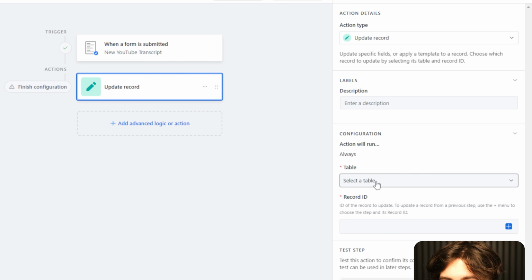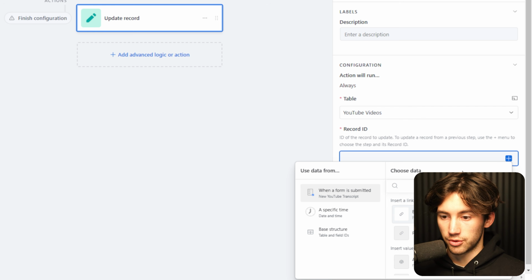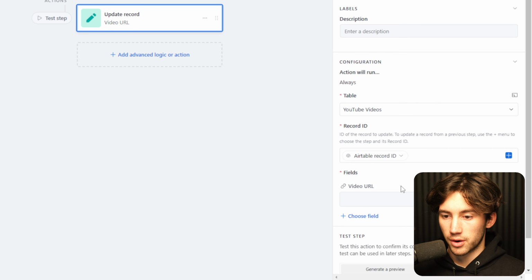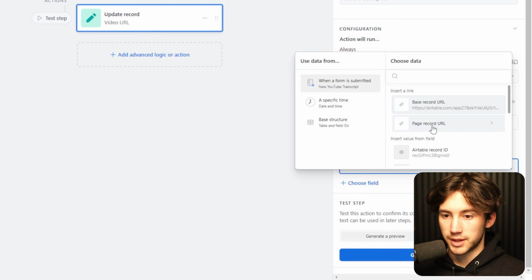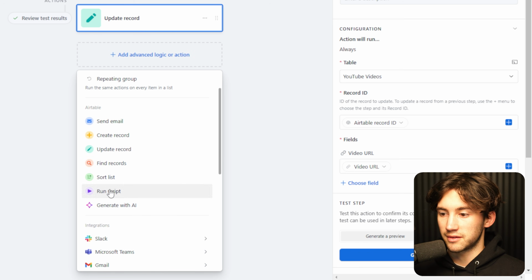Next, we need to hit add advanced logic or action, and we want to select update record. And where it says select a table, do our YouTube videos table. And for record ID, we can hit this little blue plus button and select Airtable record ID. Then we want to choose a field and make that video URL, and then add in with that blue plus button, again, the video URL. Now we can generate a preview. That should test successfully.